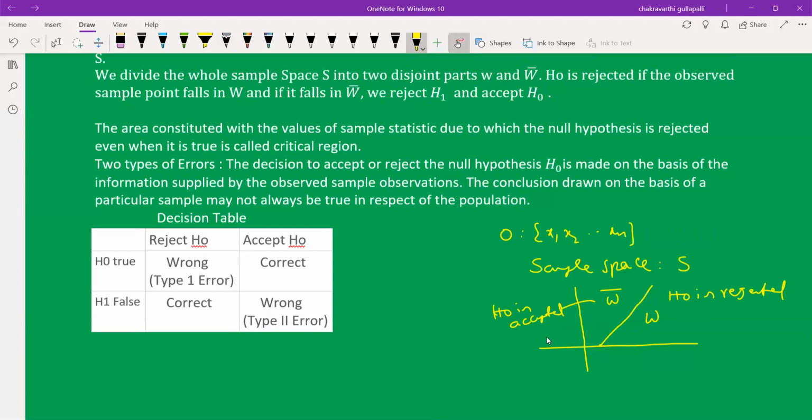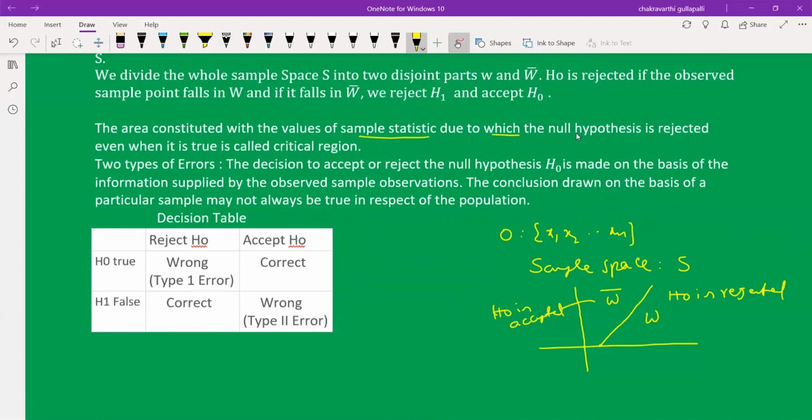Accepted if the sample observations fall in W bar. Sample observations based on one criteria. So we have to collect the sample observations and calculate the statistic value. Based on this, in the W area, H0 is rejected. In this W bar area, H0 is accepted. The area constituted with the values of the sample statistic